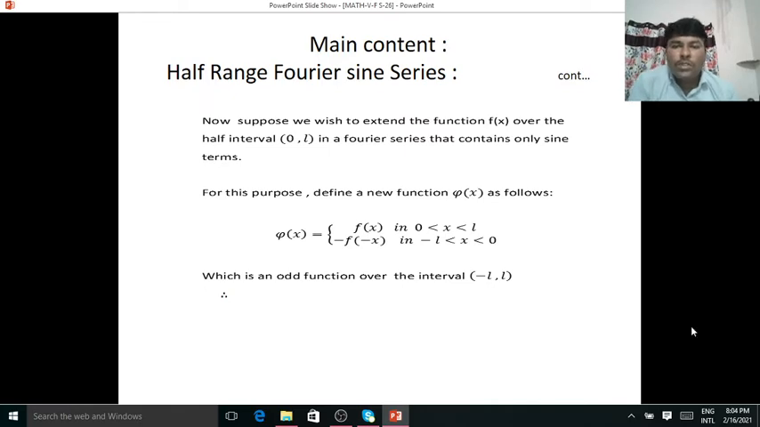Now suppose we extend the function f of x over the half interval 0 to L in a Fourier series that contains only sine terms. For this purpose, we define a new function psi of x, where psi of x is equal to f of x in 0 to L and minus f of minus x in minus L to 0, which is an odd function over the interval minus L to L.